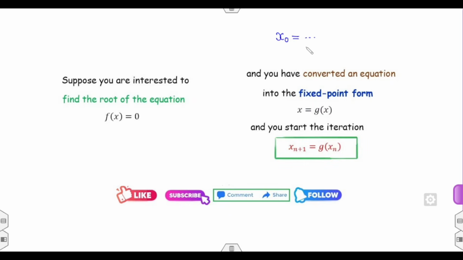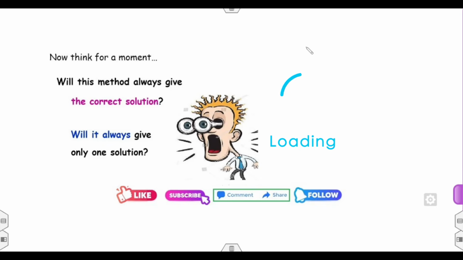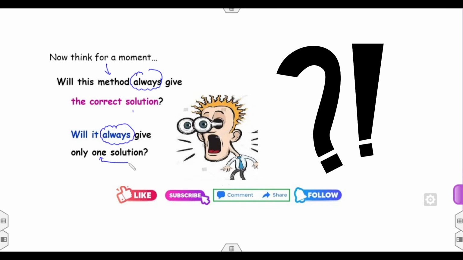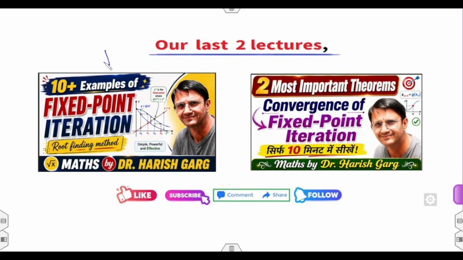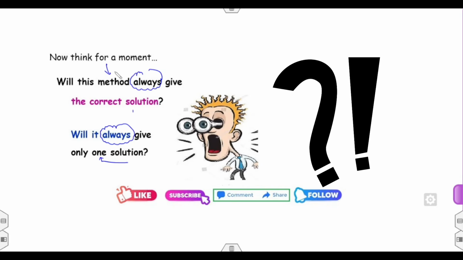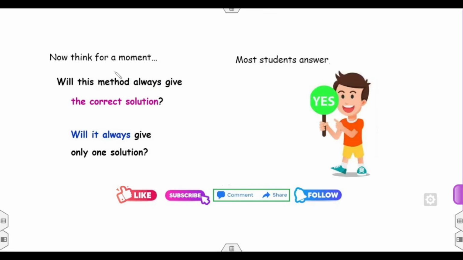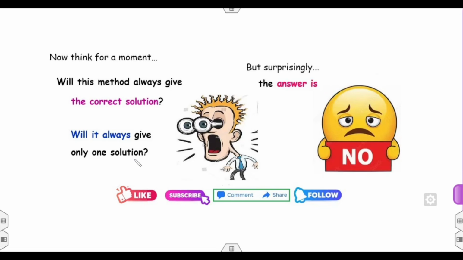Fine. But if I ask you two questions, will the fixed point equation method always give you the correct solution? And will the fixed point equation method always give you the unique solution? Because you already solved so many examples in our previous lectures. So क्या मैं आपसे expect करूं इसका आंसर क्या होगा? If you said yes, most of the students say yes, it will give you the correct answers and it will give the unique solution. But surprisingly, the answer is no.